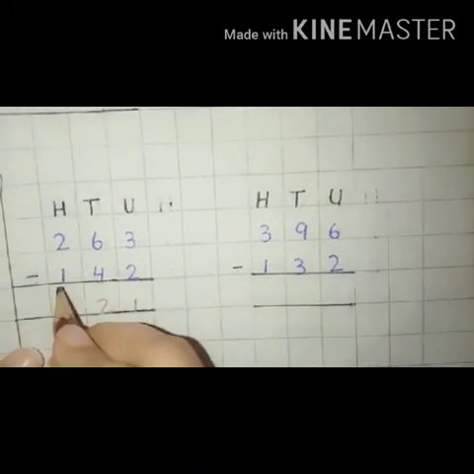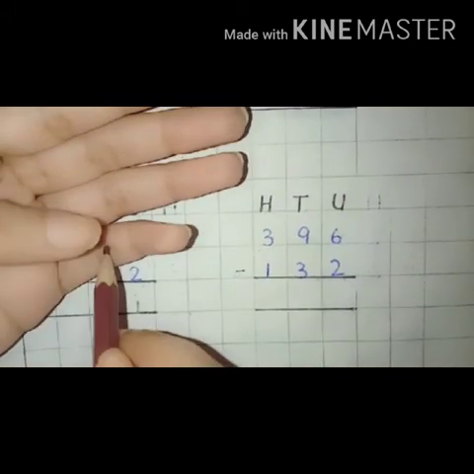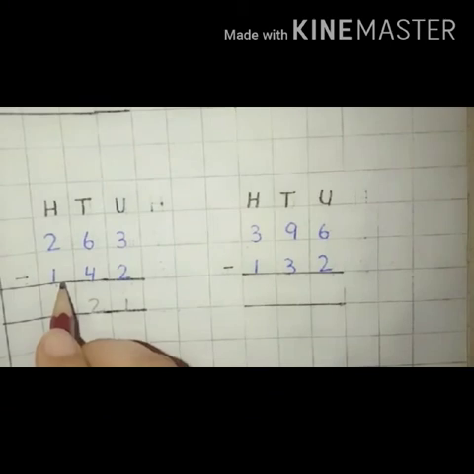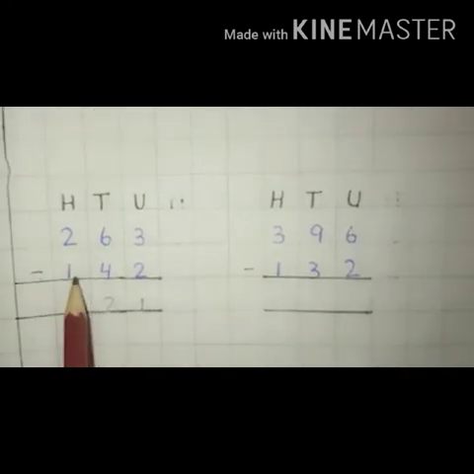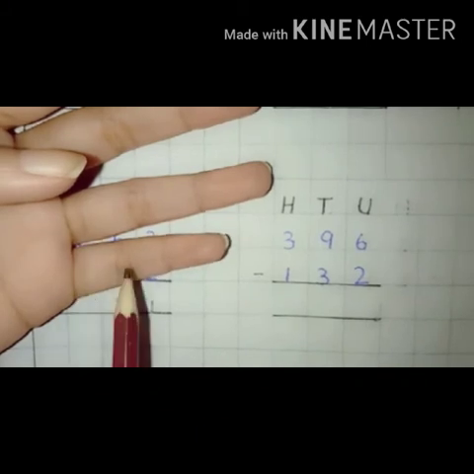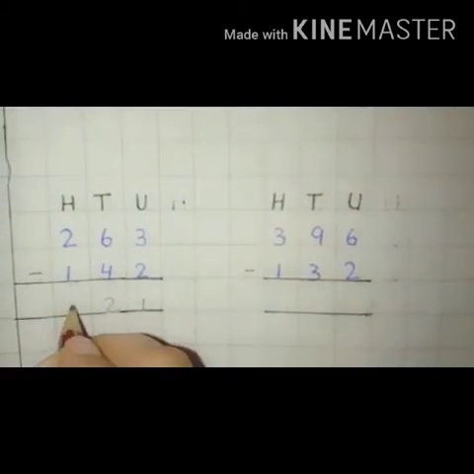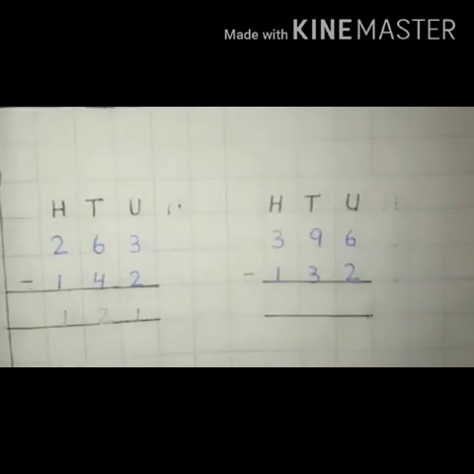2 minus 1. We will count 2: 1, 2. Another digit is 1. In 2, we will cut 1. Now we will count the remaining number, 1. So the answer is 1. Write 1 in the box.